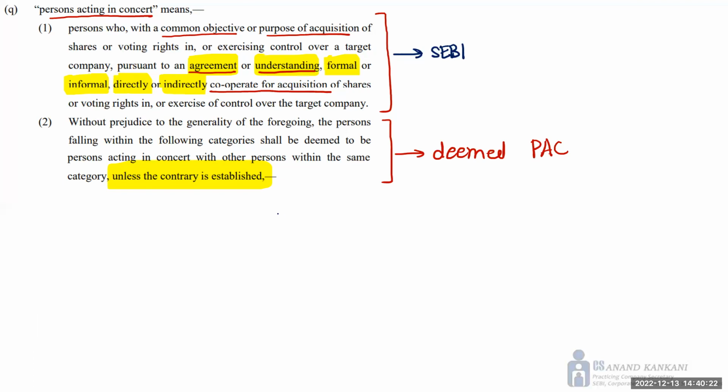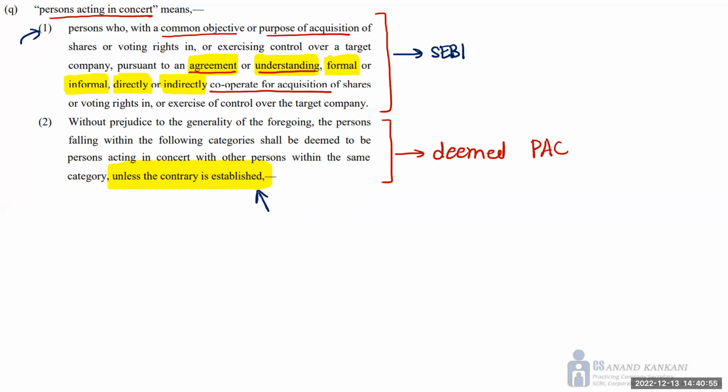In that case, they have to establish that segregation, and thereafter SEBI needs to prove that even after the family separation, or even after being financially segregated from each other, they are still acting in concert because they have an understanding or an agreement between them with the same intention to acquire the shares, control, or voting rights over the target company. So understand this part: person acting in concert, two parts are there.